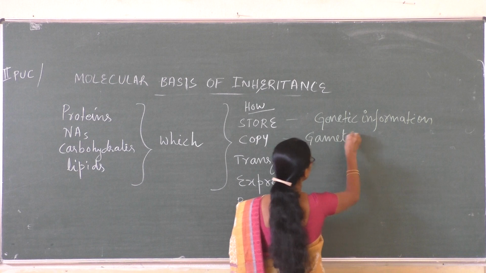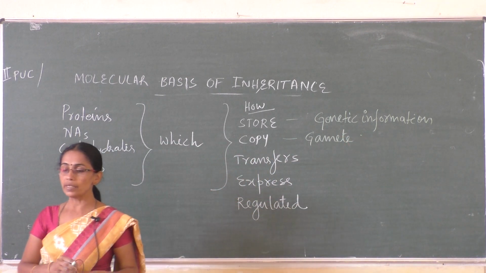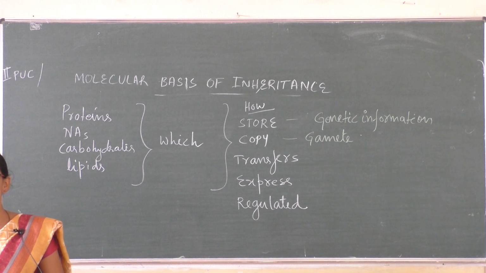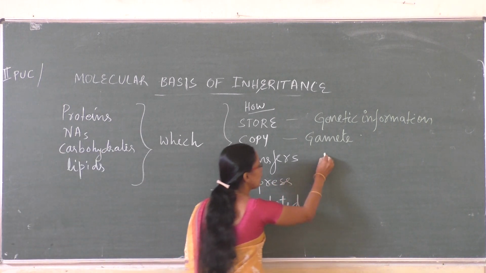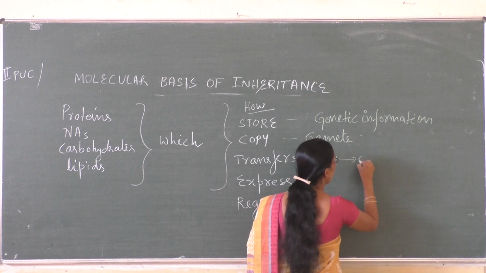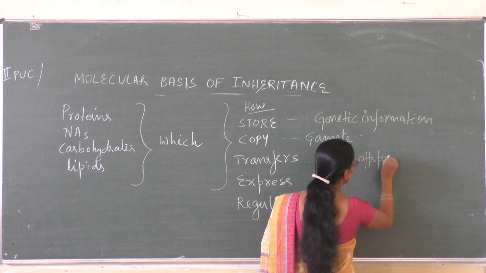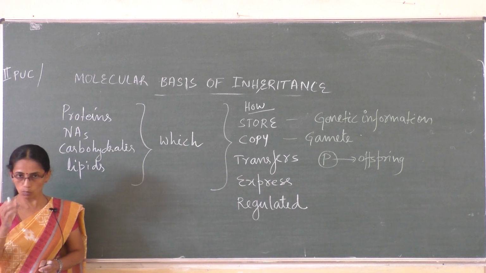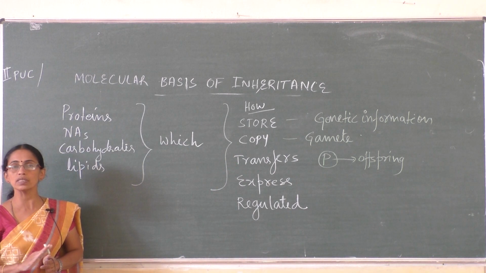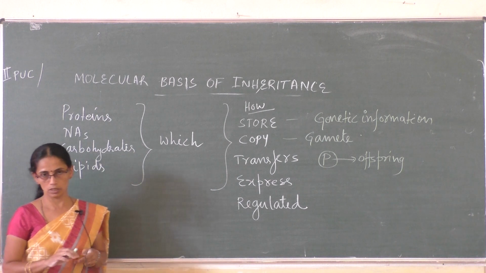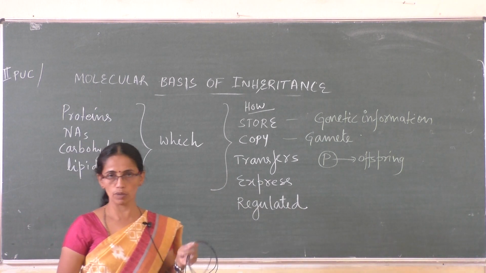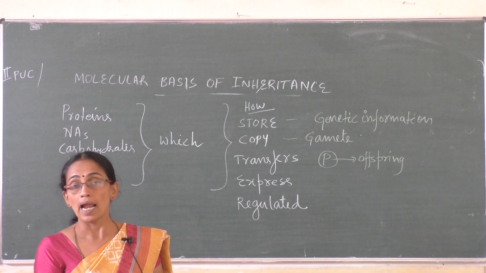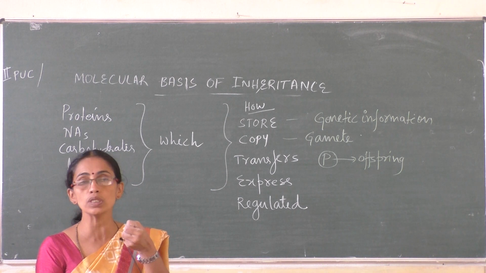How is that information transferred from the parent to the offspring? Which molecule is responsible for the transfer of information, for inheritance? And how does that molecule store information?